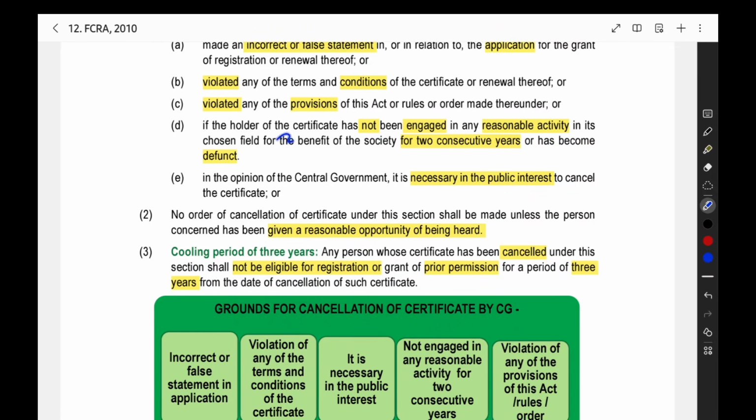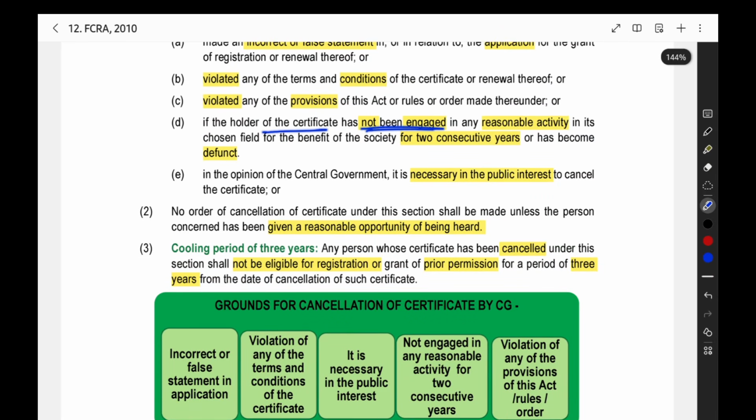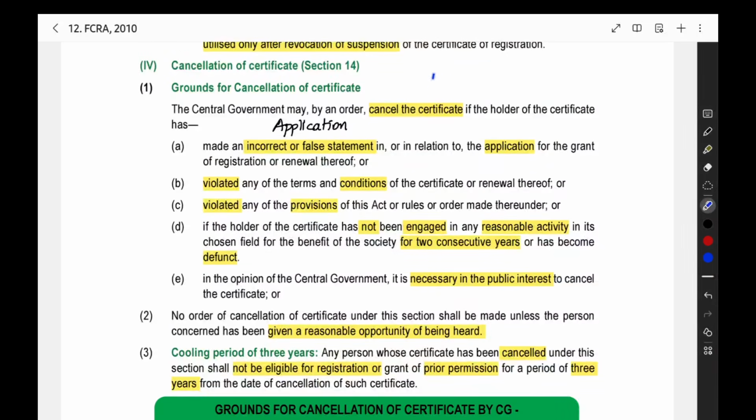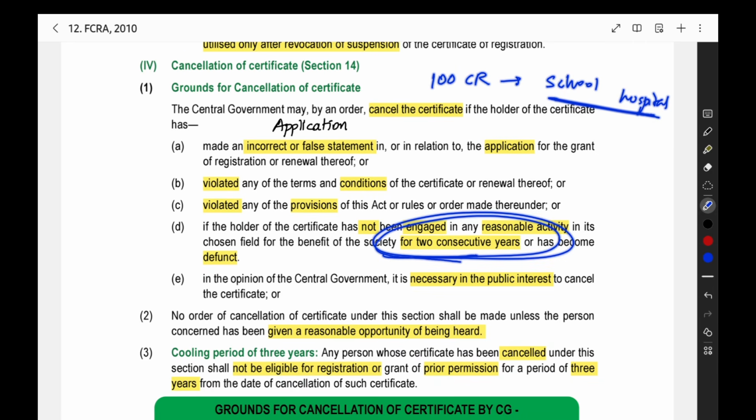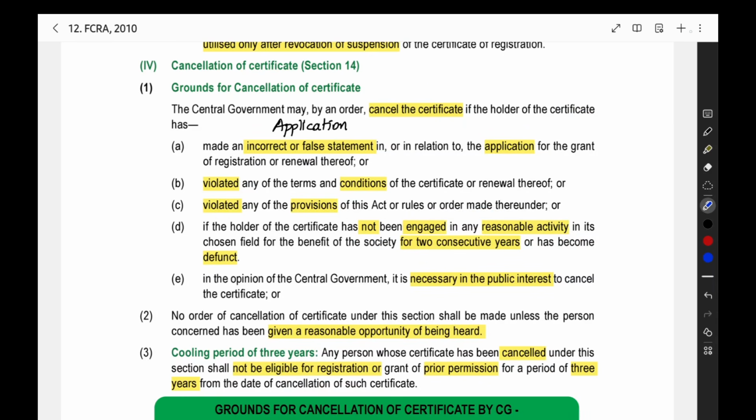Then, if the holder of the certificate is not engaged in reasonable activity for 2 consecutive years or becomes defunct. You received the amount but you did not do any activity. You received 100 crore rupees by saying that I will construct a school, I will construct a hospital. Like that, you told and received the amount, but you did not even start the construction. In that case, for 2 years, you did not even start the work, then also your certificate will be cancelled.